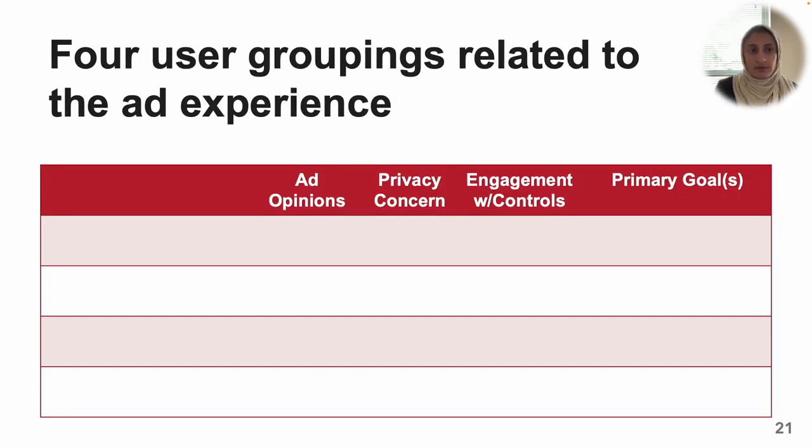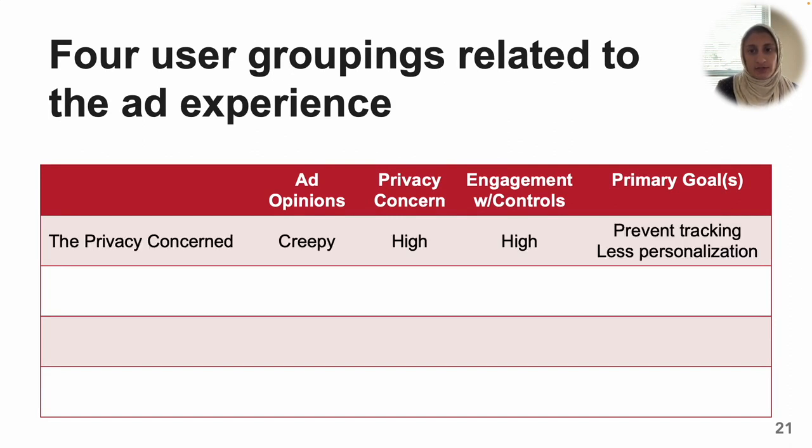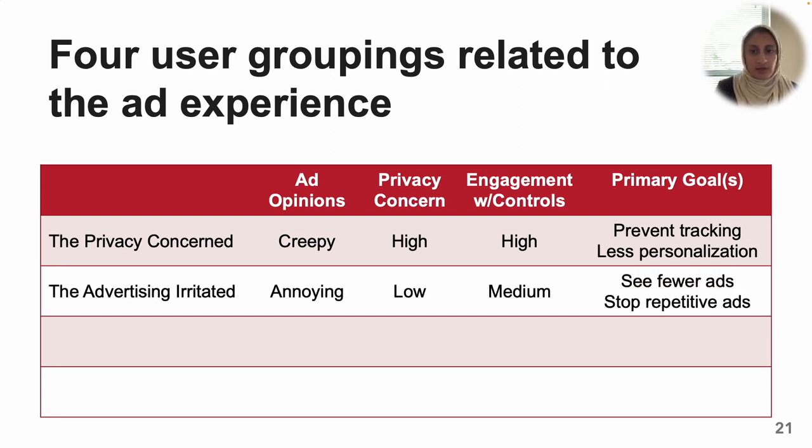Our study also identified 4 user groupings related to the ad experience. One group, which we called the privacy concern, felt that ads were creepy and exhibited a high level of engagement with controls. Their primary goals were to prevent tracking and achieve less personalization. Another group, which we called the advertising irritated, felt that ads were annoying. They had some level of engagement with controls, but they primarily wanted to see fewer ads and stop repetitive ads.